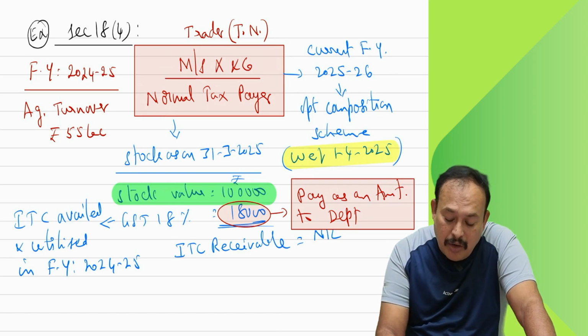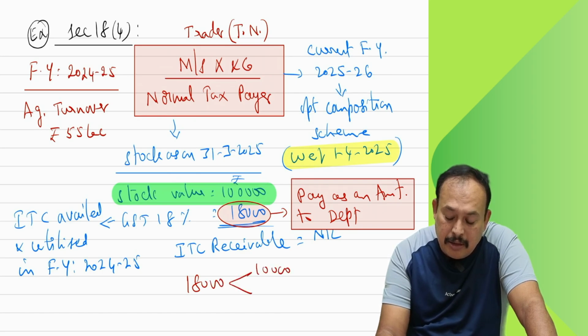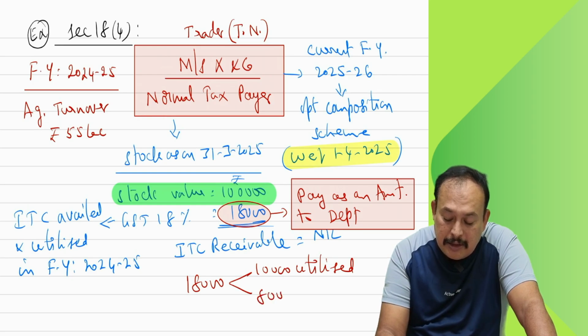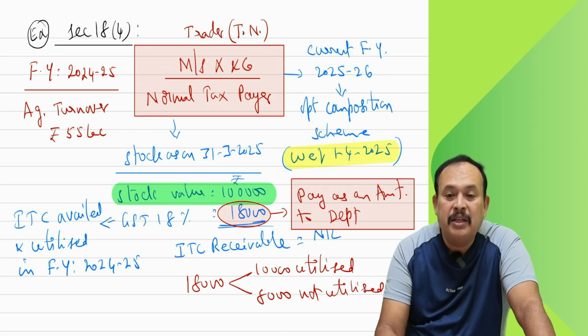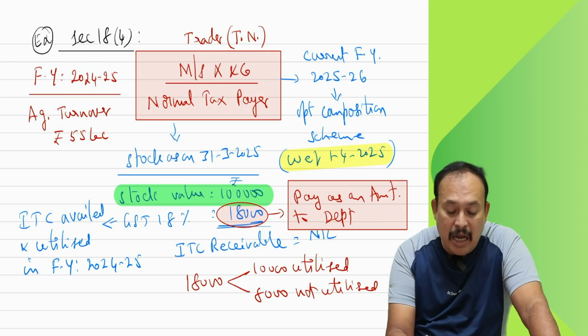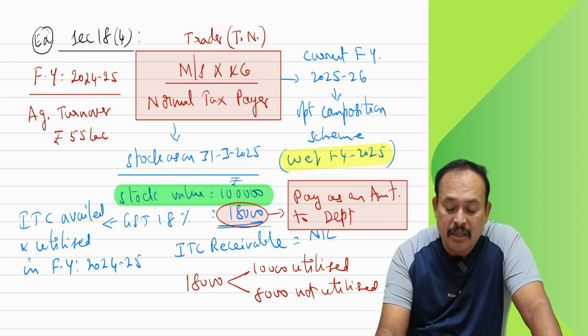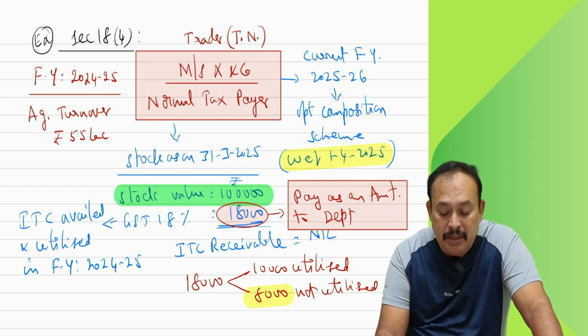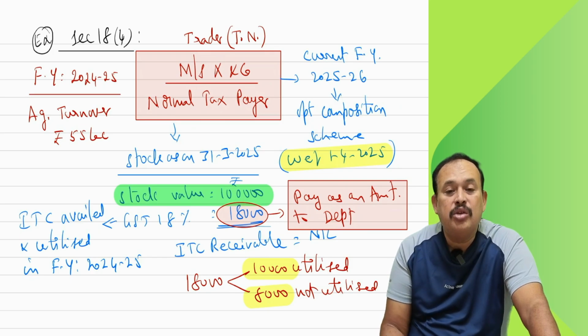Sir, out of 18,000, 10,000 utilized, sir. Balance 8,000 not utilized, sir. In that case, what is available for reversal is 8,000. Reverse it. What you availed means 10,000 you have to pay to department.